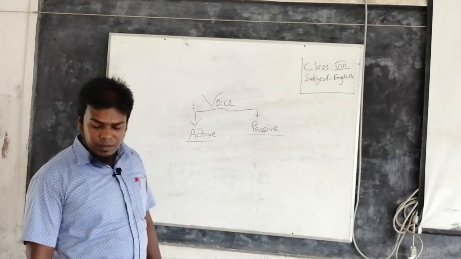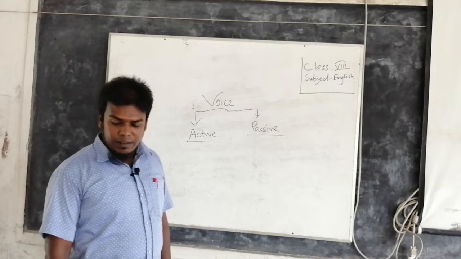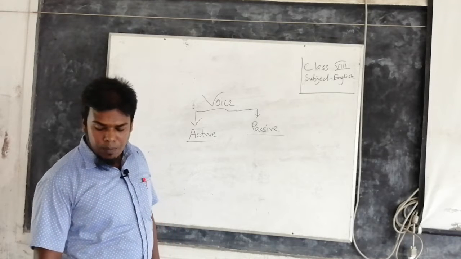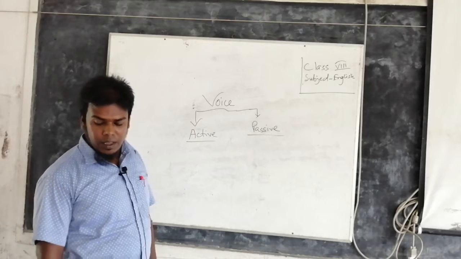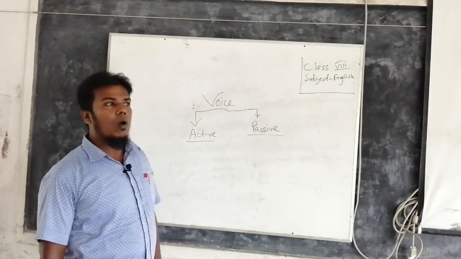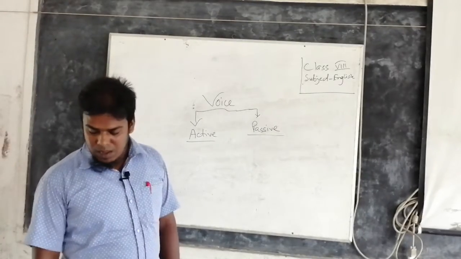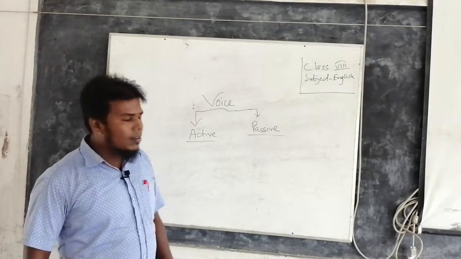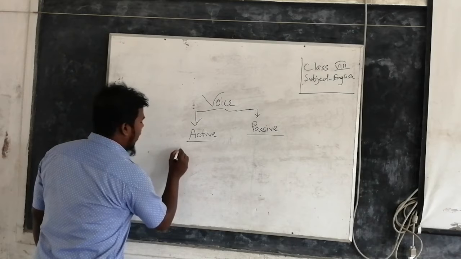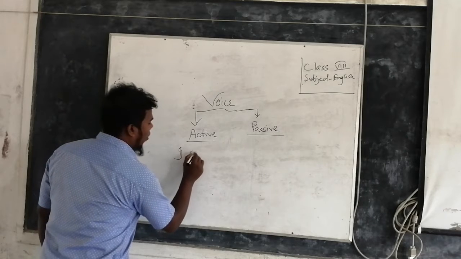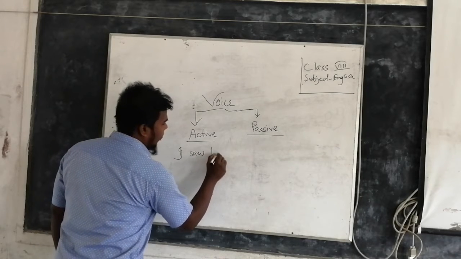Active voice means the form of a verb which shows the subject is the doer or action taker, such as, I saw him.